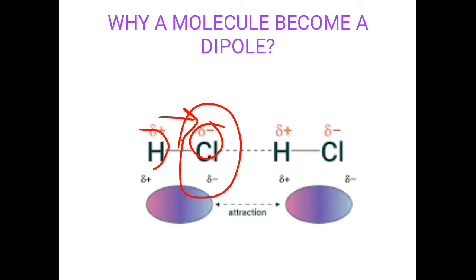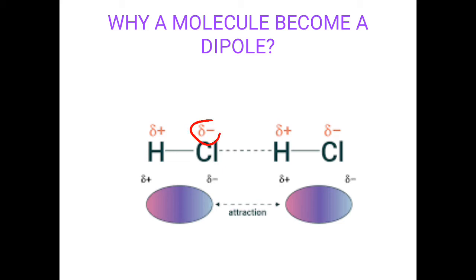And hydrogen is a tiny atom, a very small atom. It can't attract the bond pair towards itself as strongly as the chlorine atom is doing. As a result, hydrogen is positively ionized. Both of the molecules of HCl have two oppositely ionic characters, so both of the molecules are dipoles now. The positive end of one molecule is attracted by the negative end of another neighboring molecule.